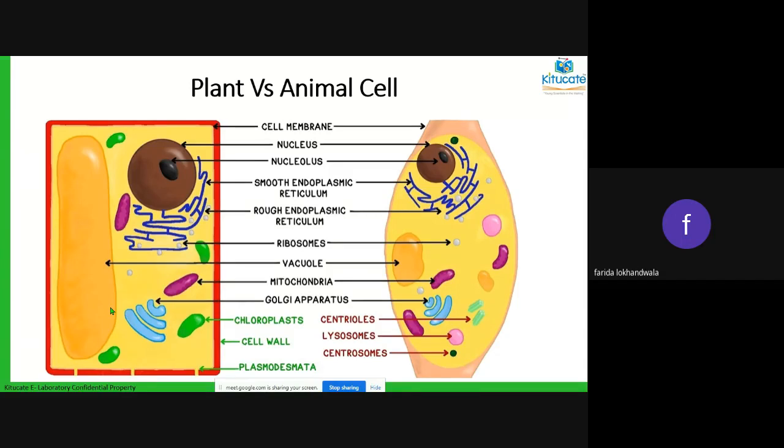Even if you color yourself green and go into the sun and stand, you will not be able to manufacture food. Okay, because you don't have chloroplast. So chloroplasts are present only in the plant cells.